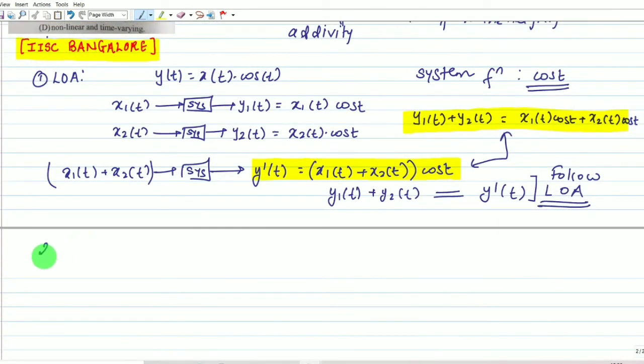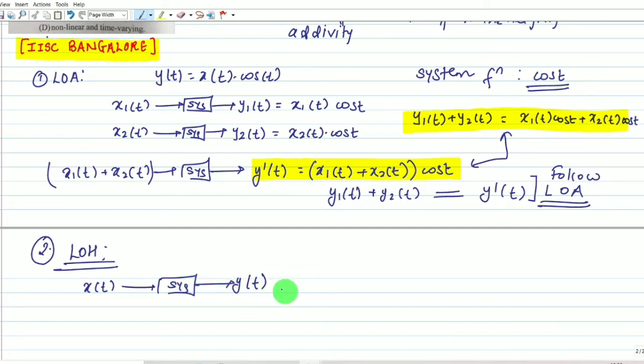Now we have to check the law of homogeneity. Let me write second. Now we are checking the law of homogeneity. In the law of homogeneity, when we provide input x(t) to this system block, we get the corresponding y(t). Now we multiply the output by k, and we get k y(t). Understood?